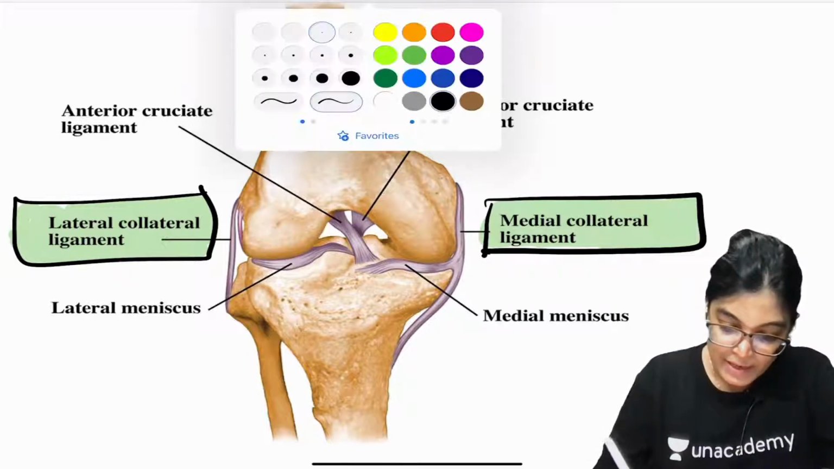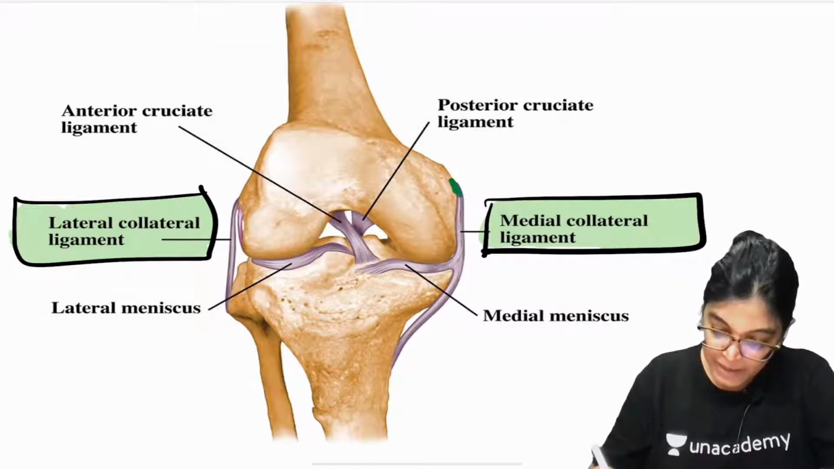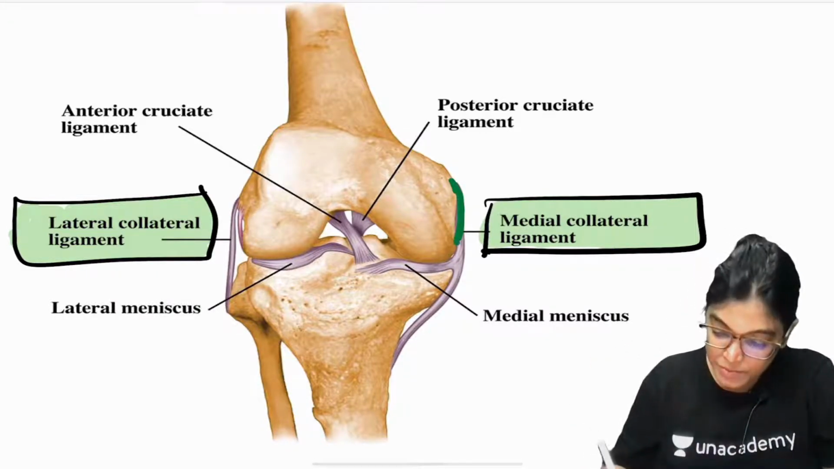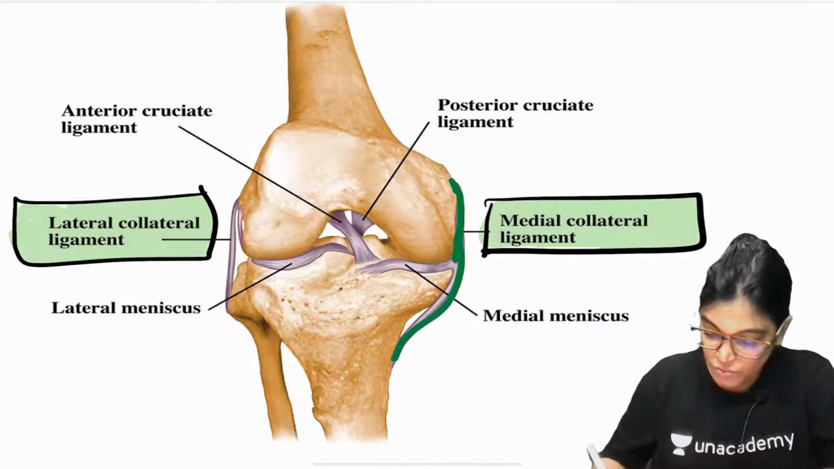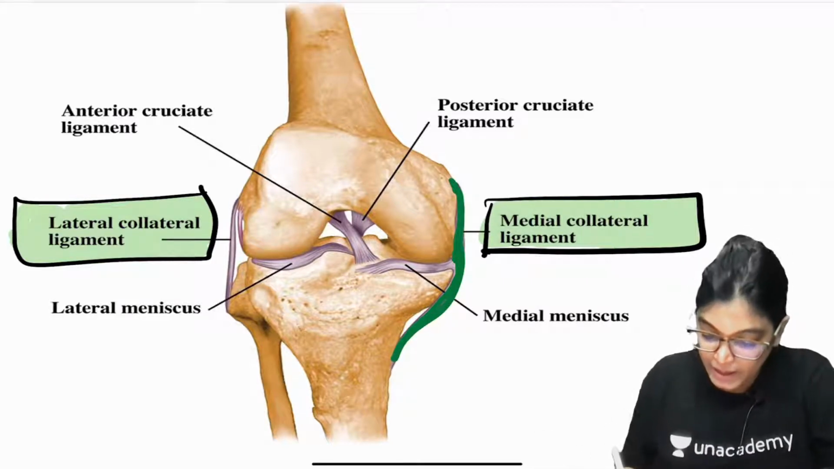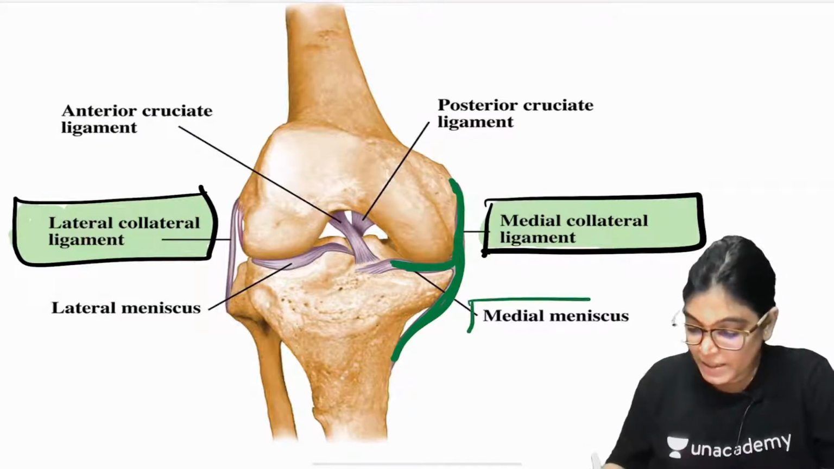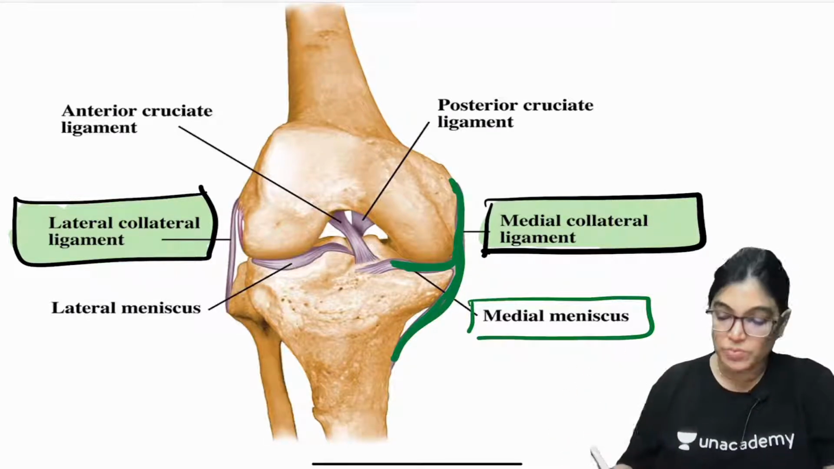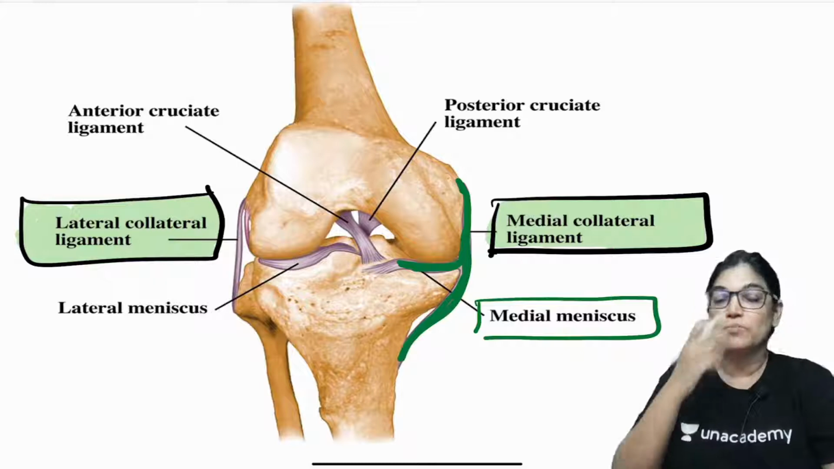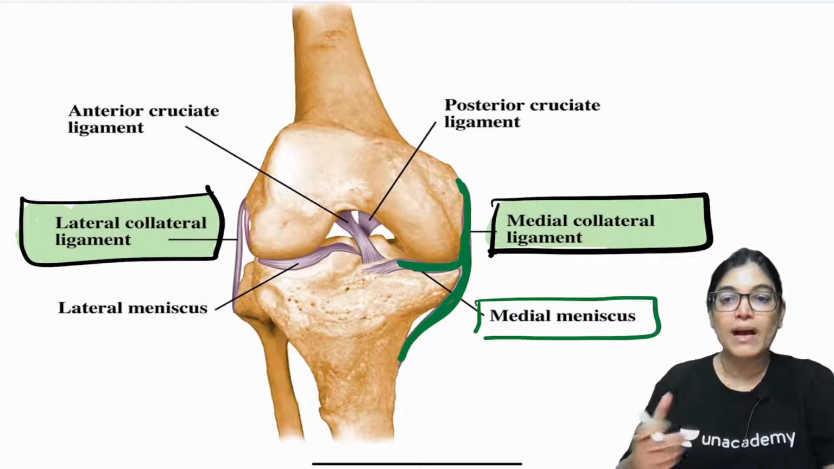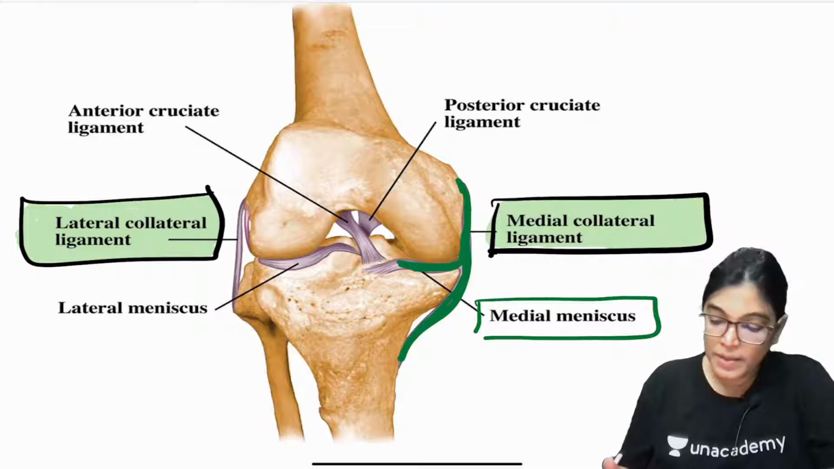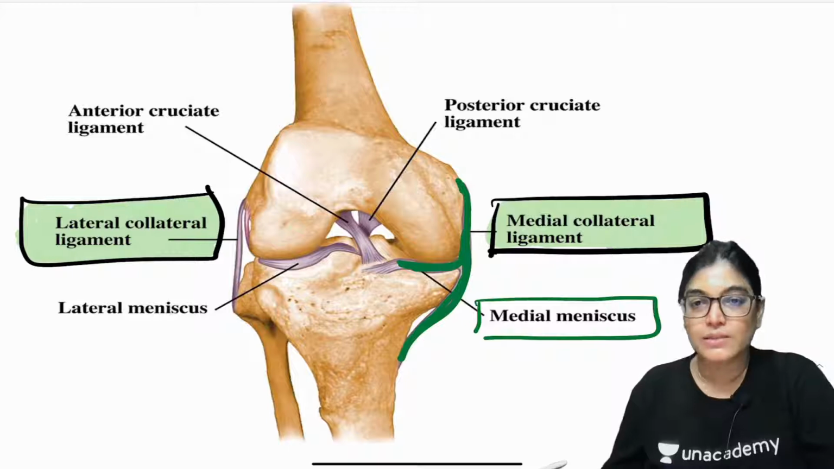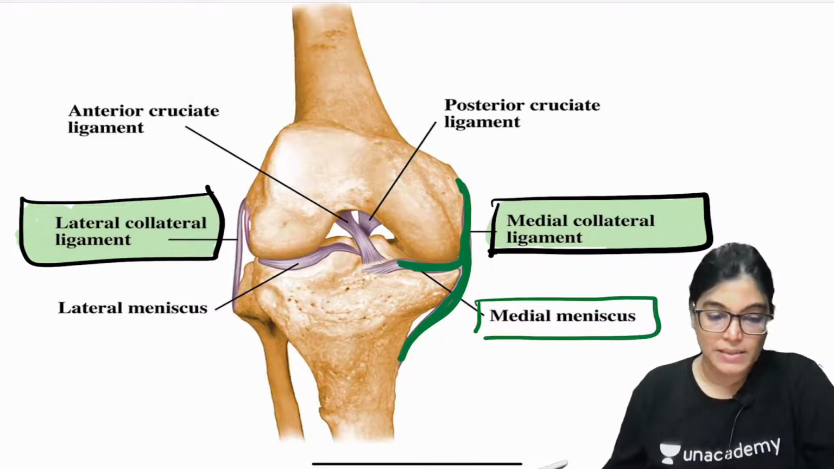If you see this diagram, you can clearly appreciate that the upper attachment is on the medial condyle of the femur. From here it diverges into two parts. One part goes towards the lower end of the tibia, the other fuses with the medial meniscus. The superficial part covers the proximal medial aspect of the tibia and the deeper part merges with the medial meniscus. It is overlapped by the sartorius, semitendinosus and gracilis muscles.